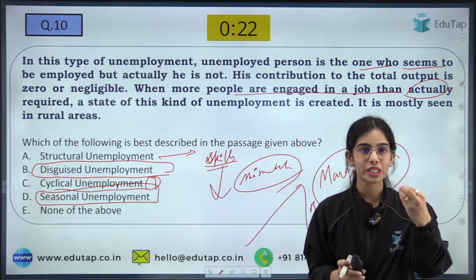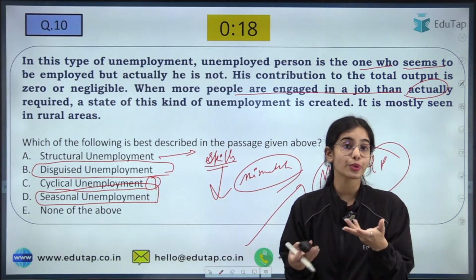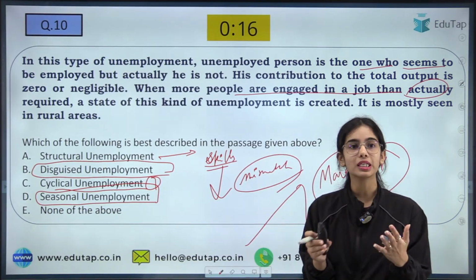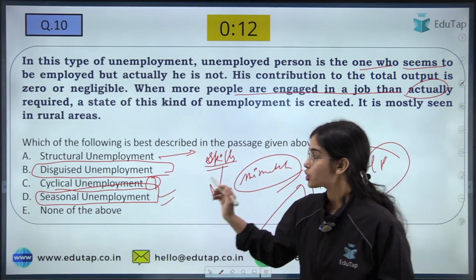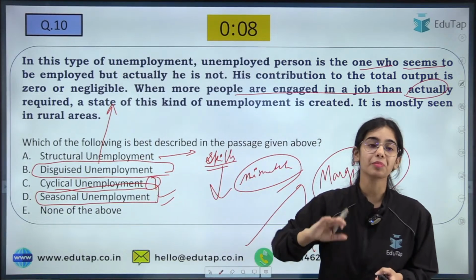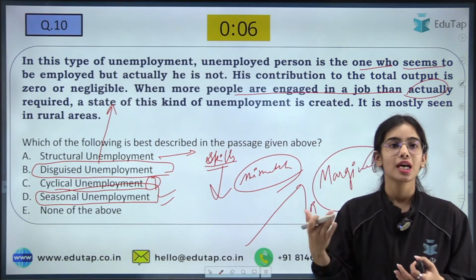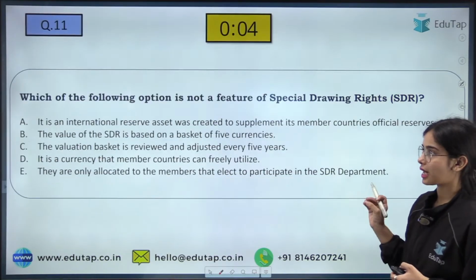So the agricultural laborers are required during the sowing season and during the harvesting season, but in the middle they are not much required. So that is causing the seasonal unemployment. Here, disguised unemployment is when people seem to be working but they are not providing any additional output. Okay, so that is disguised unemployment, and here the answer is disguised unemployment.